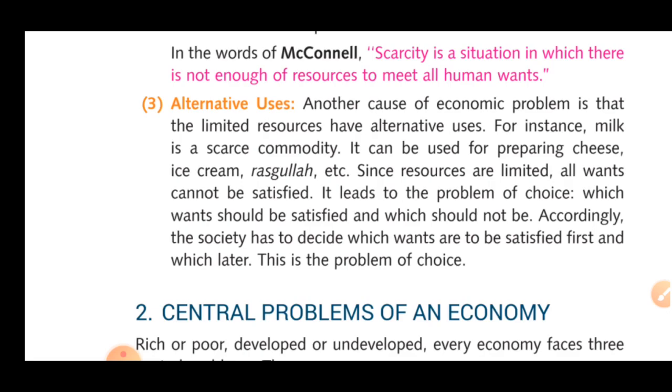Like if you're in the mood for watching a movie, you'll go with the movie. If you're in the mood for music, you'll go with the music. But in a single moment, you can't go with both things. That is impossible, and that is the problem. Accordingly, the society has to decide which wants are to be satisfied first and which later.